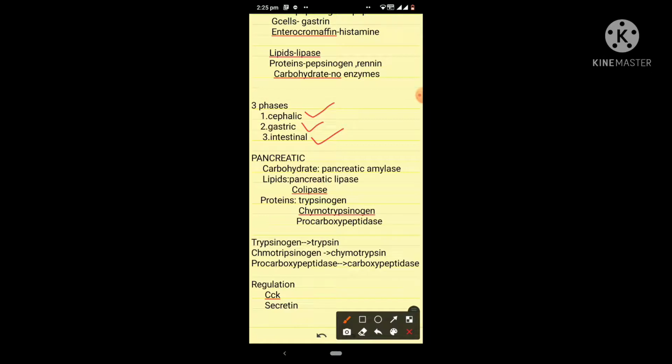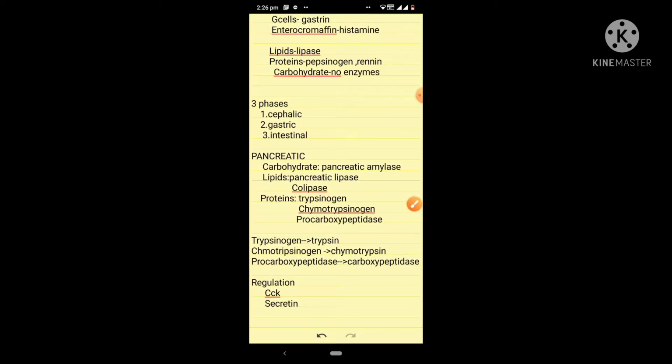Whereas in the gastric phase, 60 to 70% of the secretion occurs, and this phase, as the name suggests, occurs when the food enters the stomach. Thereby the intestinal phase, as the name suggests, occurs when the food enters into the intestine. That's all about the gastric secretions.